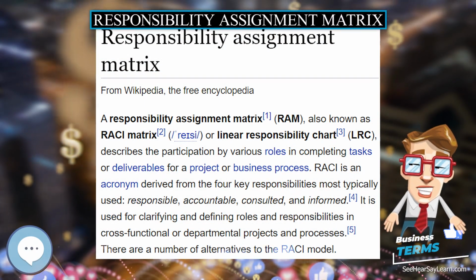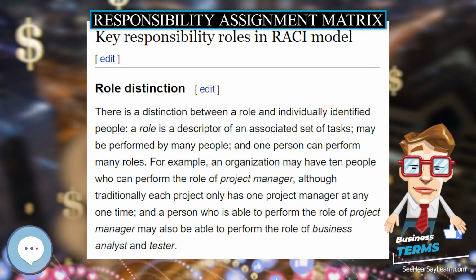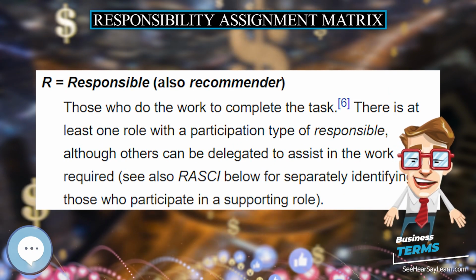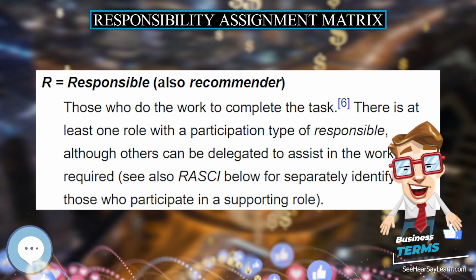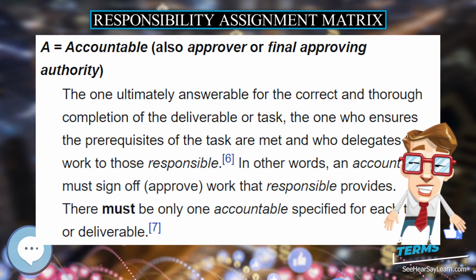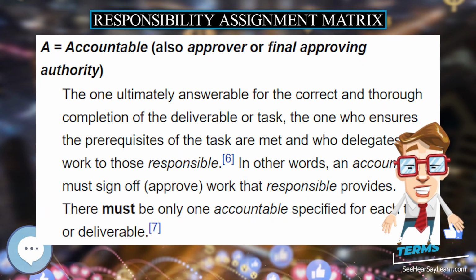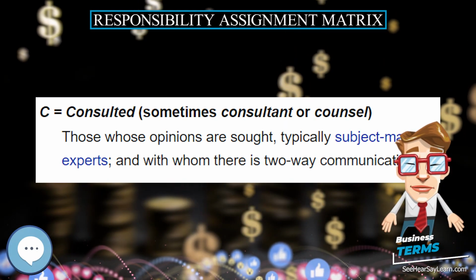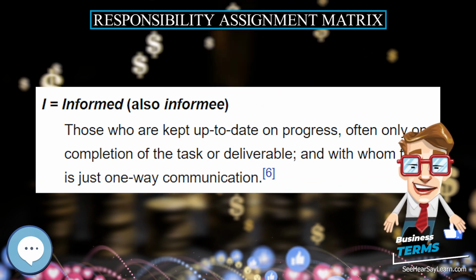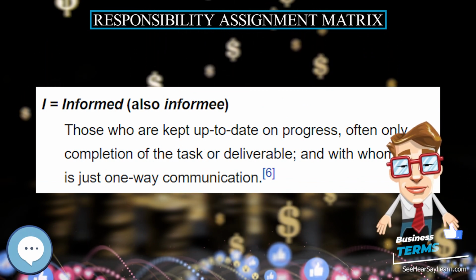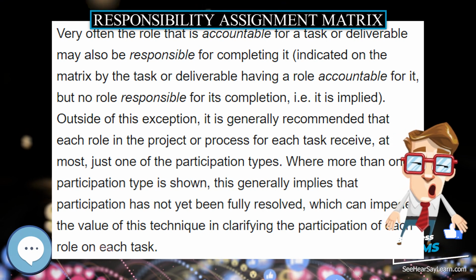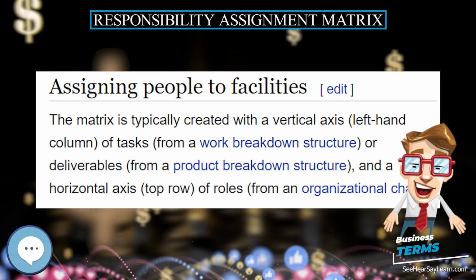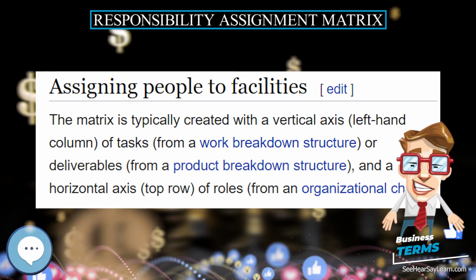Responsibility Assignment Matrix. A responsibility assignment matrix, RAM, also known as RACI matrix or linear responsibility chart, LRC, describes the participation by various roles in completing tasks or deliverables for a project or business process. RACI is an acronym derived from the four key responsibilities most typically used: responsible, accountable, consulted, and informed. It is used for clarifying and defining roles and responsibilities in cross-functional or departmental projects and processes.